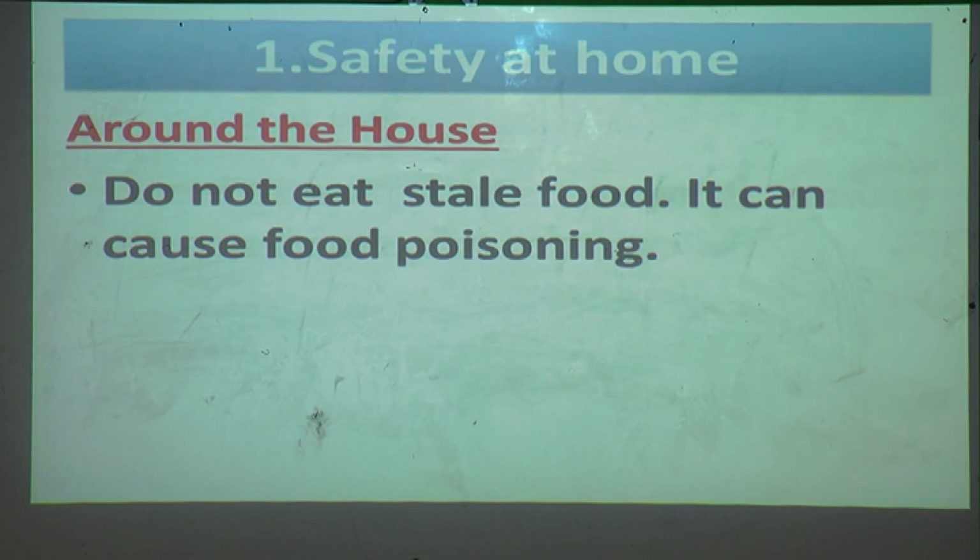In the kitchen, you should not play with knives or matchsticks. You should always keep away from the fire. Yes, you should not use electric gadgets by yourself. These rules you have to follow in the kitchen.